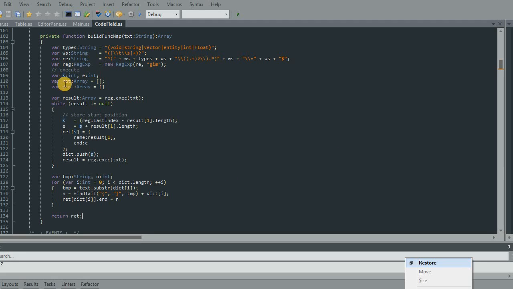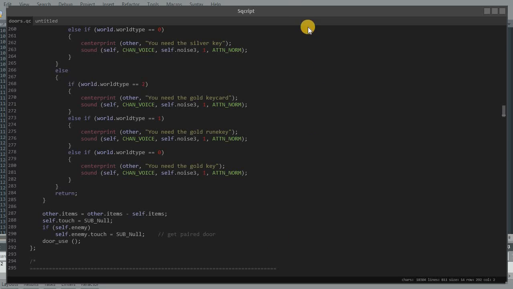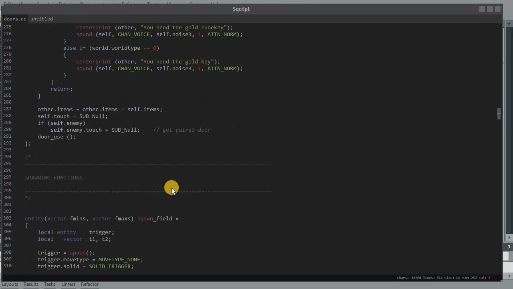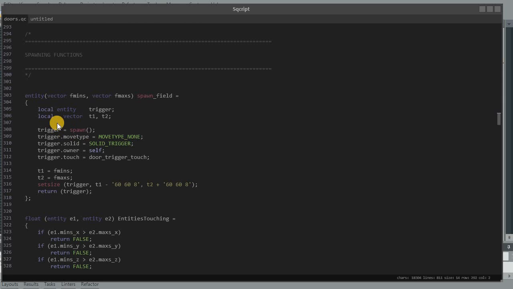I think I just need to rename some things, like, this doesn't make sense. Dictionary, I don't understand how that's really a dictionary. Ret, half of the word return, that's just not good naming practices. I'll worry about better names in a minute. I just wanted to get this to actually work, that was more important to me than anything. And it does. And it was just yesterday that I said I was definitely going to make this happen. And there it is. Look.